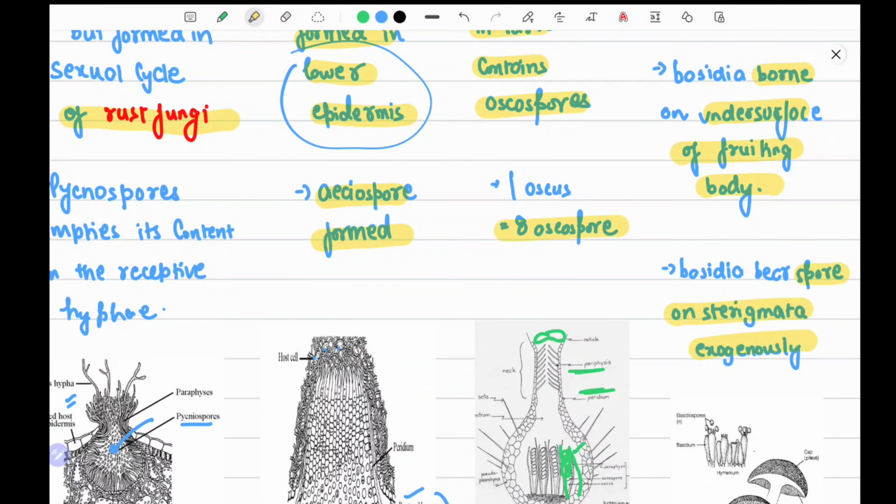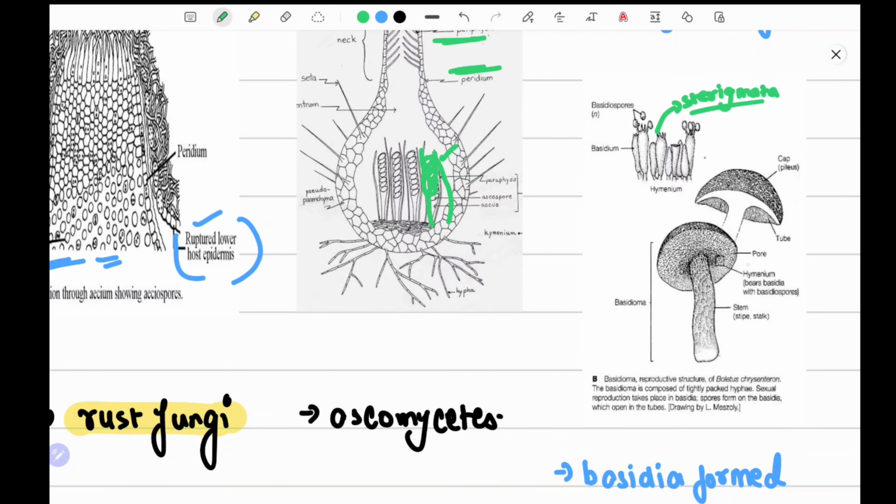So what is a sterigmata? We will see in this diagram. This is a sterigmata. This is a fungus, and in this fungus, the lower part contains a hymenium which bears basidiospores. As you can see, a cross section has been shown here. This is the basidium. The basidium has sterigmata which bear basidiospores.